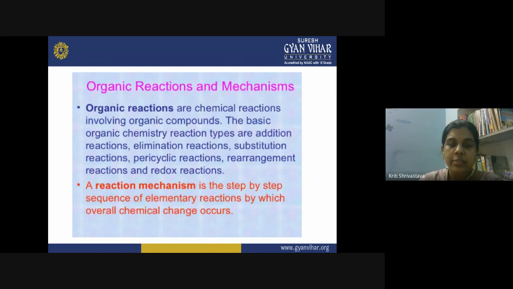Now, what is the reaction mechanism? So, reaction mechanism is a step-by-step sequence of elementary reactions by which an overall chemical change occurs. So you are representing a chemical reaction in different possible steps. What are the different intermediates which were formed during the course of the reaction before formation of the product? And then you determine the energetics of these intermediates and find out the rate of the reaction and its molecularity and then the order of the reaction. That is all part of your reaction mechanism.